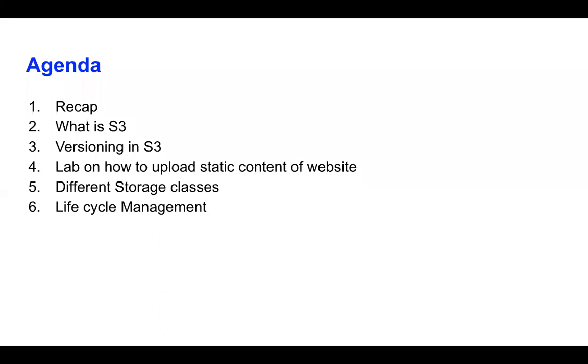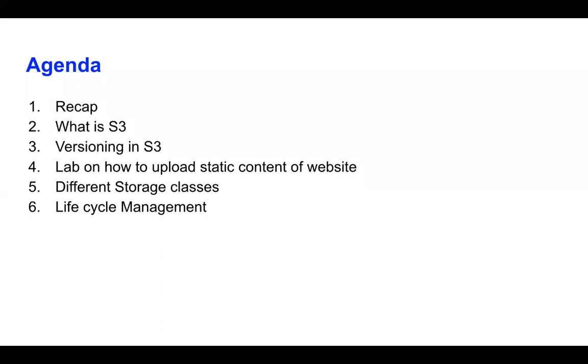So what is S3? S3 is Simple Storage Service. Amazon provides three kinds of storage. One is S3. Second is EBS, which is Elastic Block Storage, which saves your data in the form of blocks. S3 saves your data completely as an object. So you can add your media files, the static content of your website, your JSON files, you can keep anything in S3.